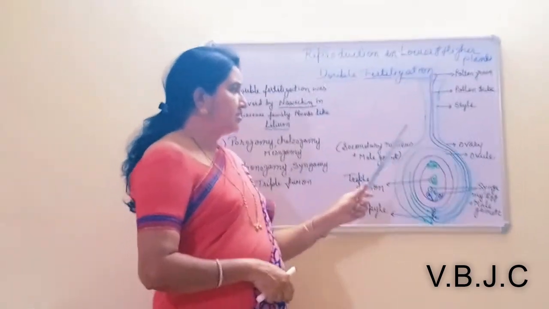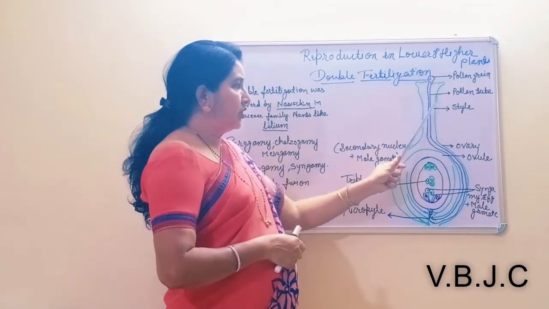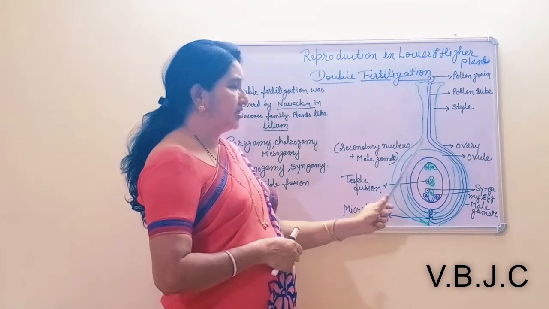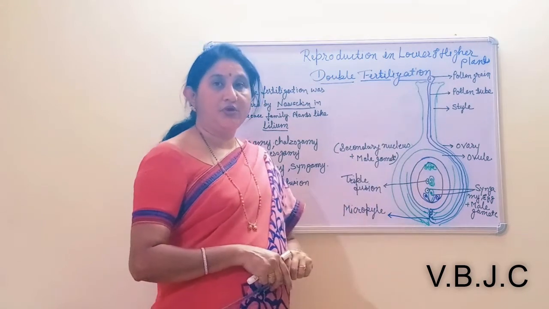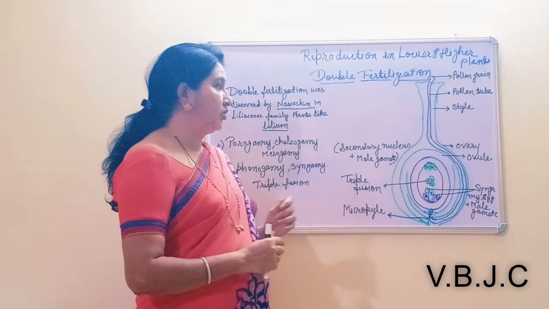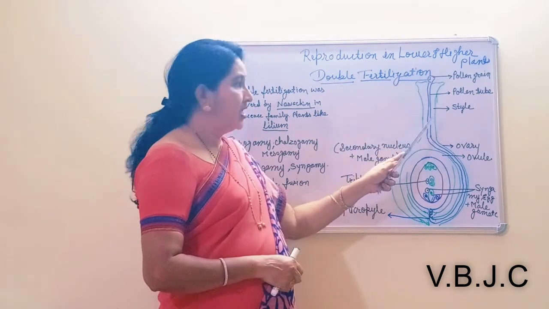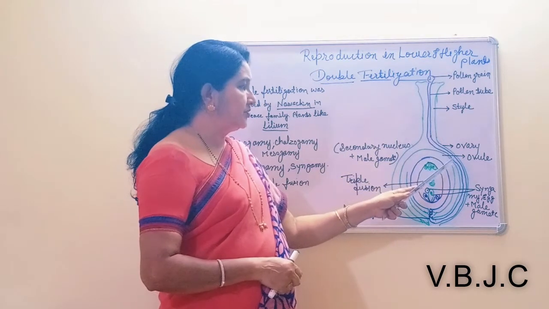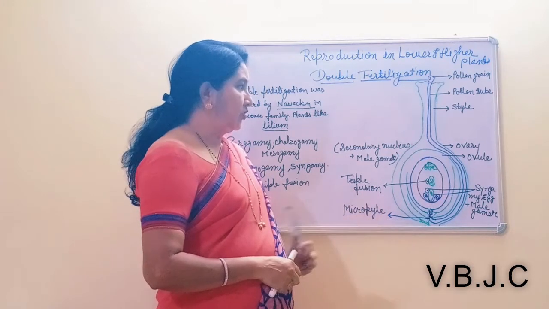Now in this diagram you can see this is the stigma, now the long elongated style, and this globose structure is the ovary. After this, you already studied the pollen-pistil interaction, the germination of the pollen grain and the formation of the pollen tube. These pollen tubes enter the ovule through the micropyle.